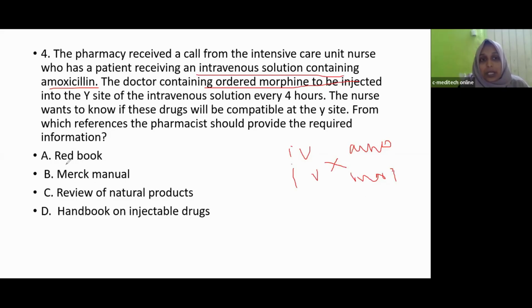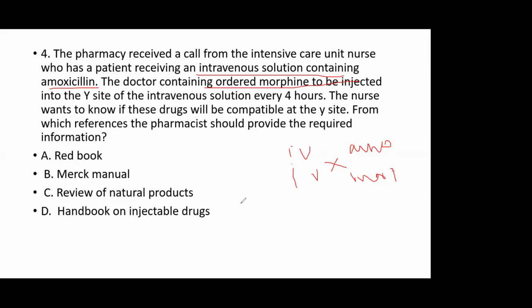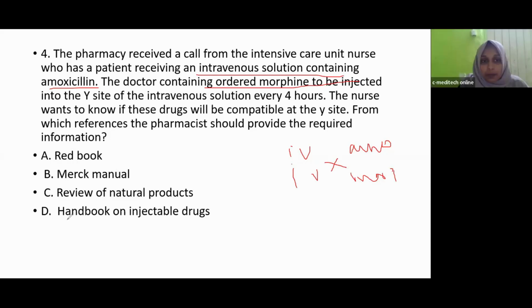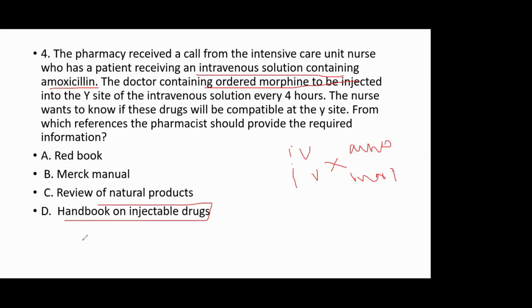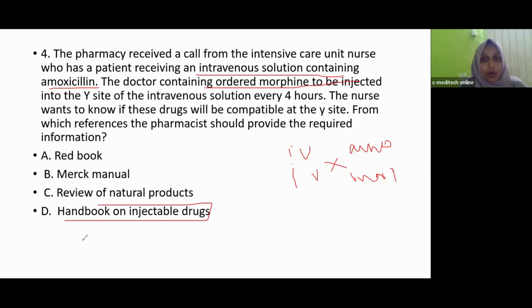That is the question. Option A, Red Book. Option B, Merck Manual. Option C, Review of Natural Products. Option D, Handbook on Injectable Drugs. Is it D? Yes, from the name we can understand it is the Handbook on Injectable Drugs. We can refer to this when we are administering two intravenous solutions together, to check if there is any interaction or compatibility.